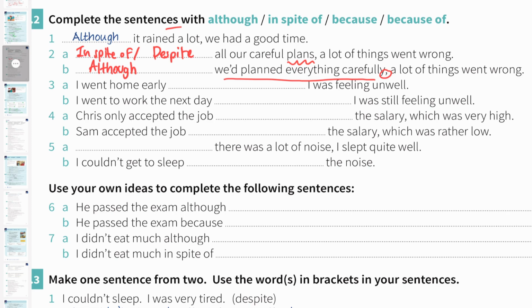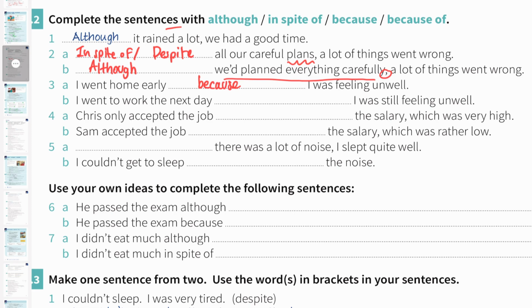Now let's move on to question 3A. I went home early, dash, I was feeling unwell. So in this sentence you say that I went home early for the reason that I was feeling unwell. Then the answer should be because. You use because to say for the reason that.